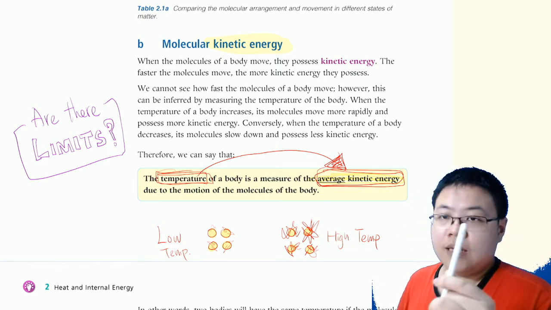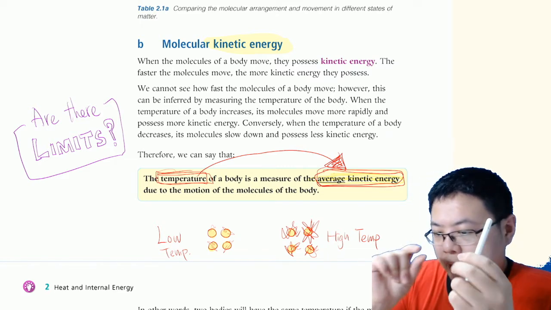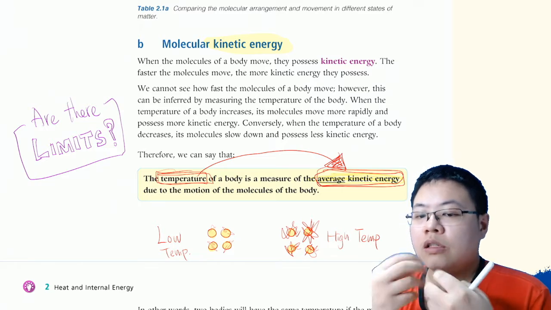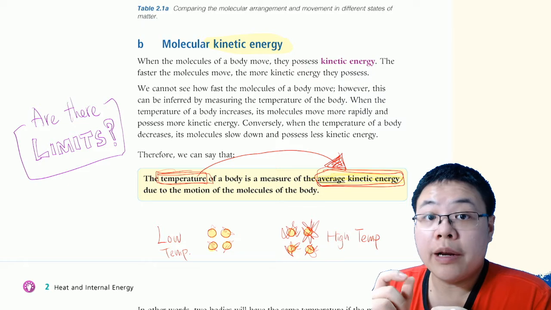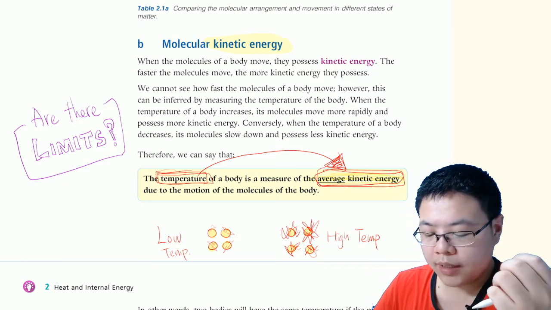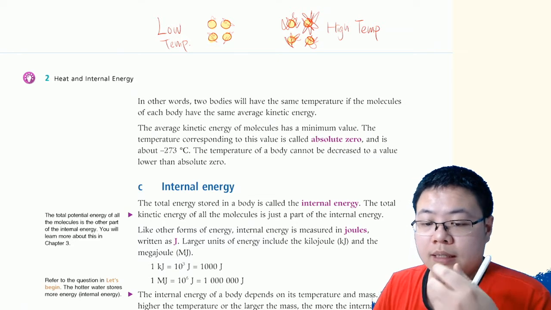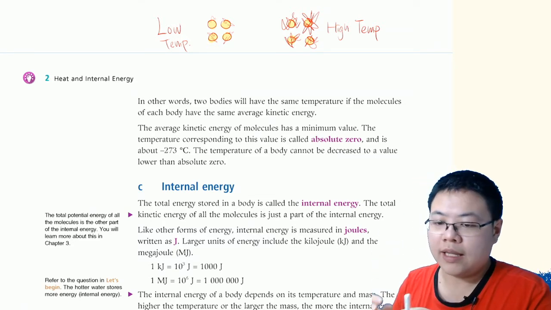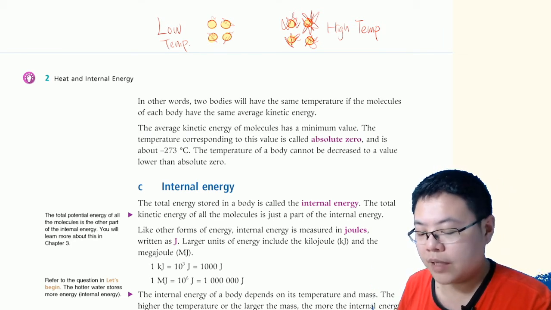However, there is a limit for the lowest temperature, because when the molecule gets slower and slower, the slowest state is there is almost no vibration at all. Okay, it's like in science fiction, it freezes you so that your time is frozen and cures your diseases 100 years from now.